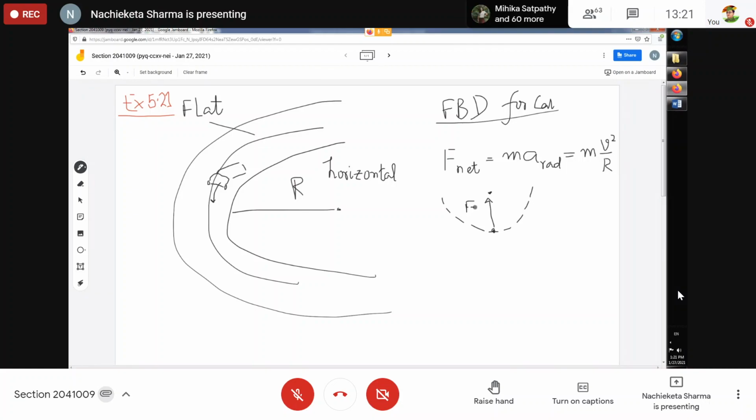But you cannot show this m a_radial or m v square by r. That is wrong, because this is not a force. Force is on the left hand side of Newton's second law. When I write F is equal to ma, on the right hand side you do not have a force term, you have the ma term. On the left hand side you have the force term, F. So the F terms are represented in the free body diagram, not the ma term.